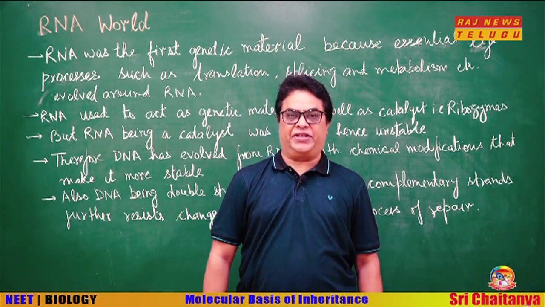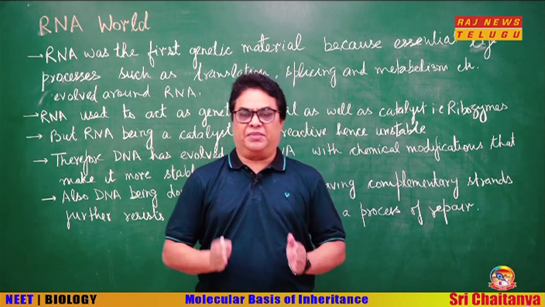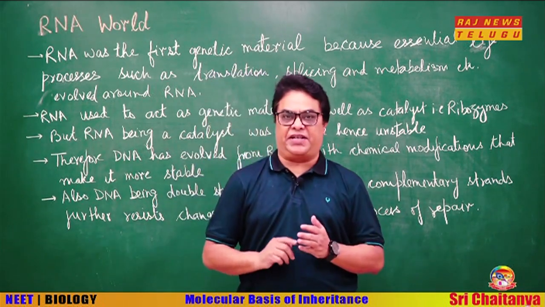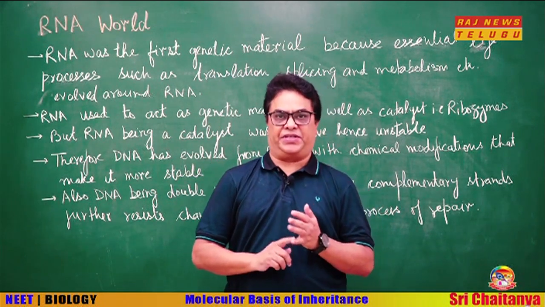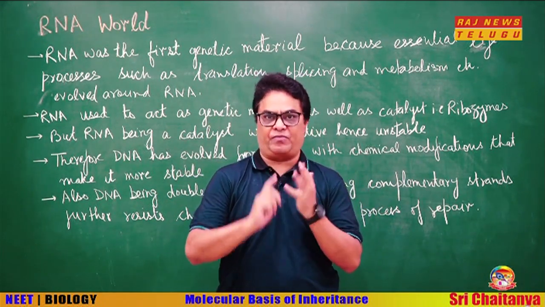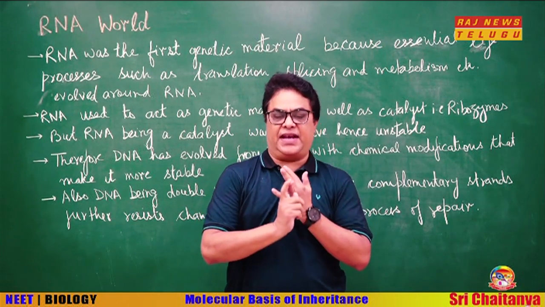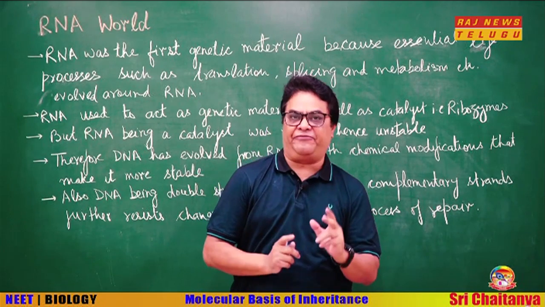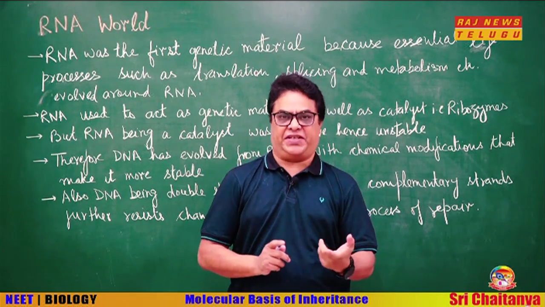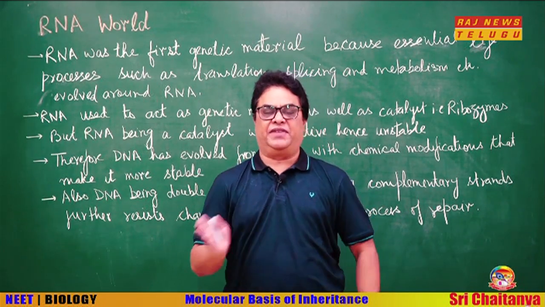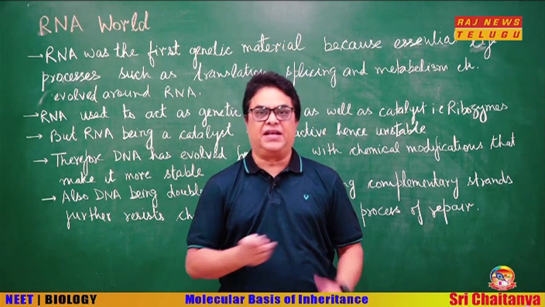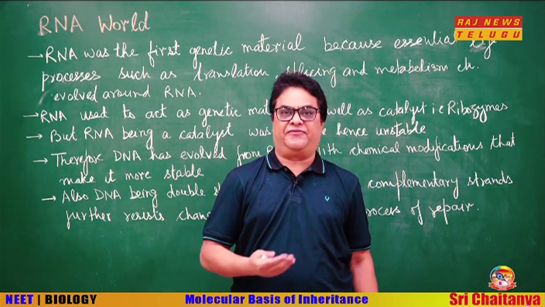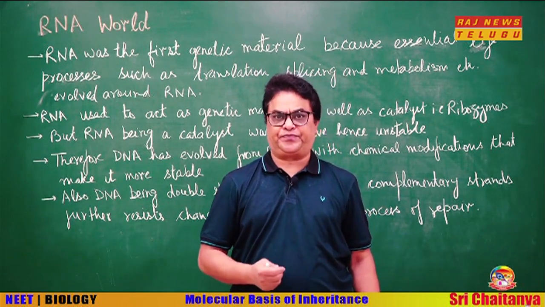In the previous lecture, we discussed the properties of a genetic material, and we said a genetic material should have the following properties. First, self-replicating. Second, chemically and structurally stable. Third, it should have a facility for occasional changes, that is mutation, because without that evolution will not take place. And fourth, it should be able to express itself in the form of Mendelian character.